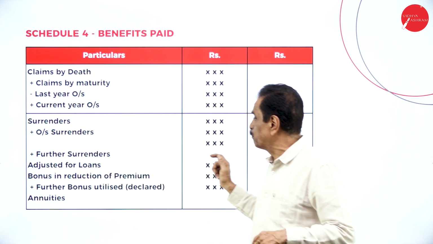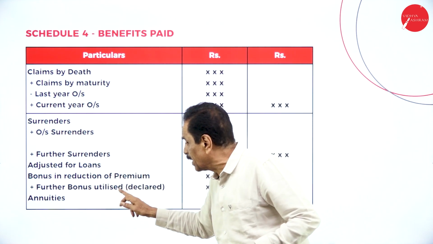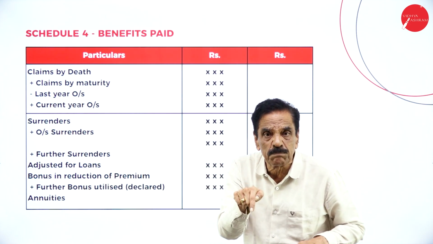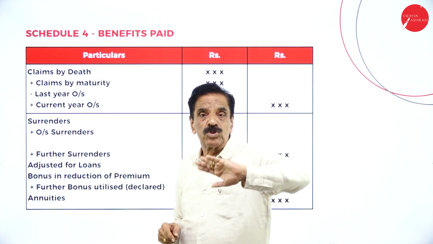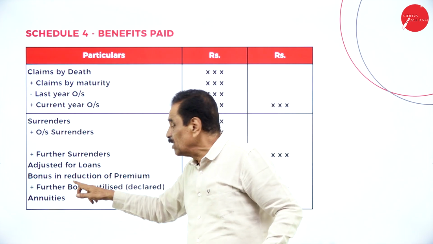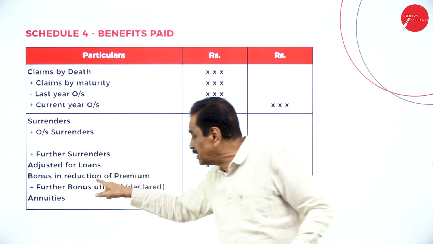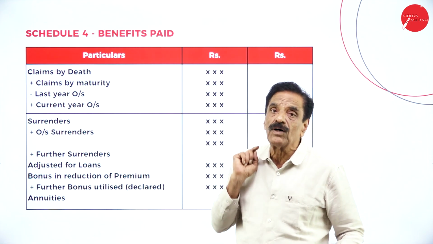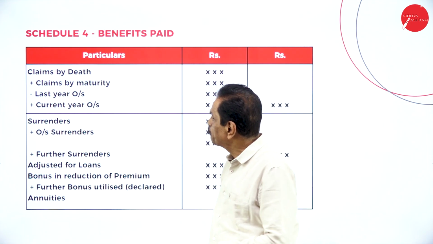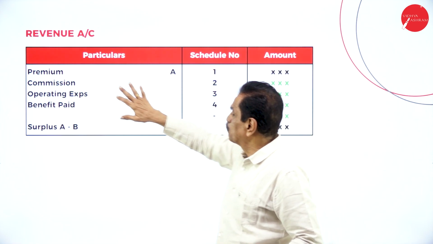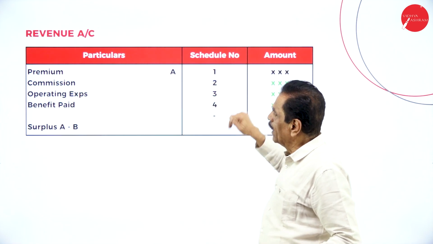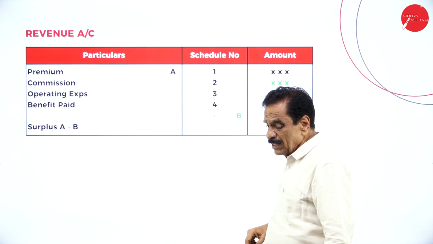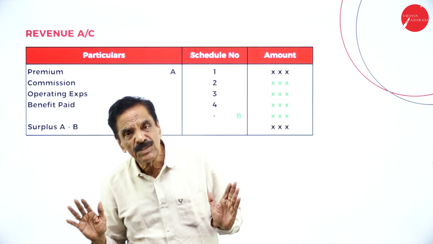Bonus in reduction of premium, where the bonus is already declared, and further bonus: here we show it as an expenditure, whereas in schedule number 1, the premium, you show it as an income. So the revenue account goes: premium, commission, operating expenses, benefit paid. Then we'll go to the balance sheet.